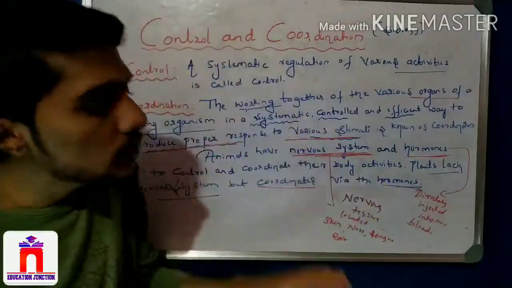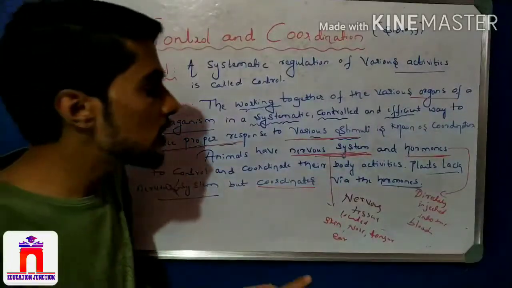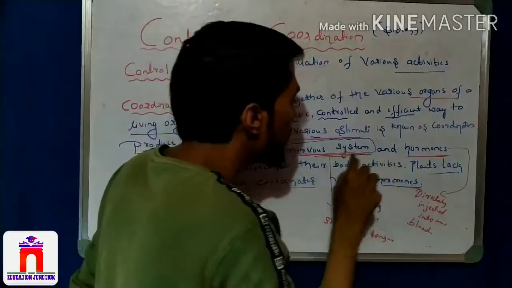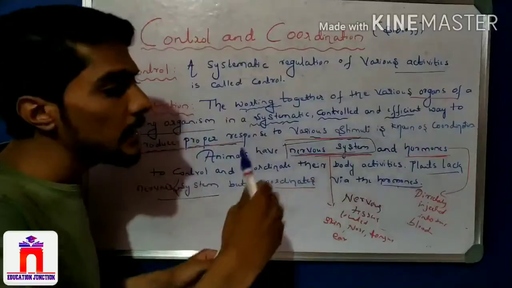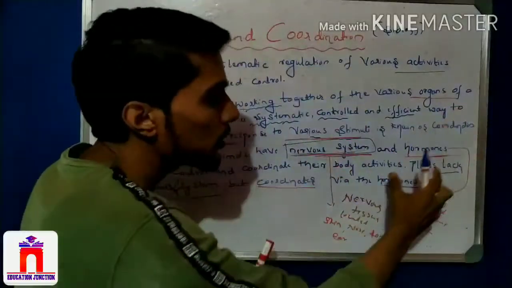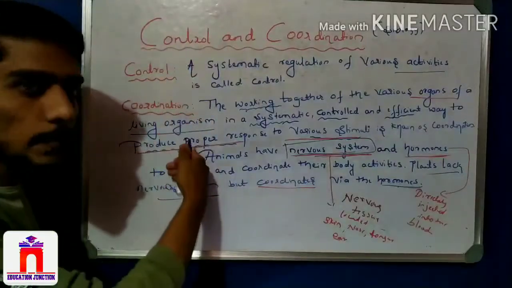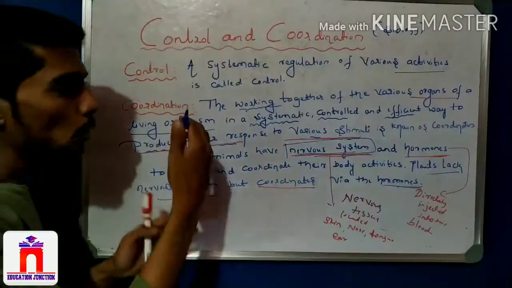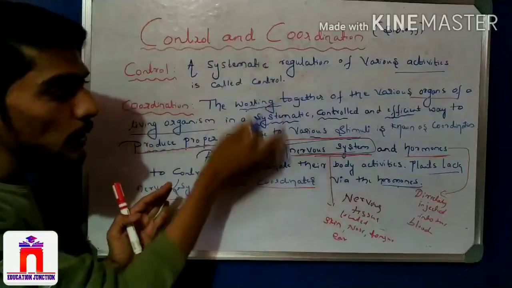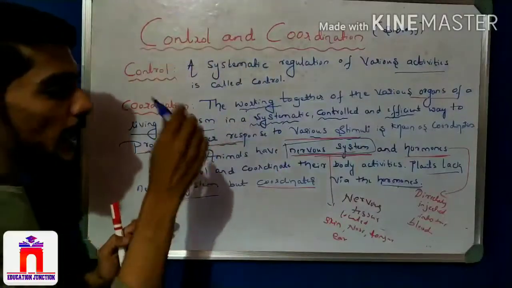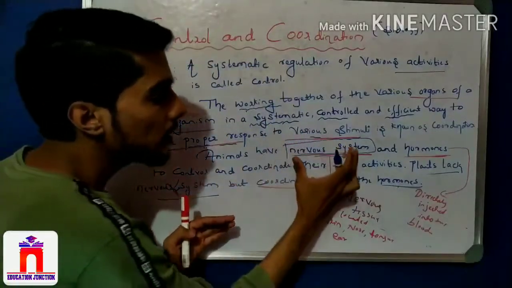But in this video, I will take only one system, that is the nervous system. I will only discuss the nervous system in this video. In the next videos, we will talk about hormones in plants and hormones in animals one by one. This video is about these two things: control and coordination. Hope you understand all these points. Please note down all these notes in your notebook, and next I will take the nervous system.